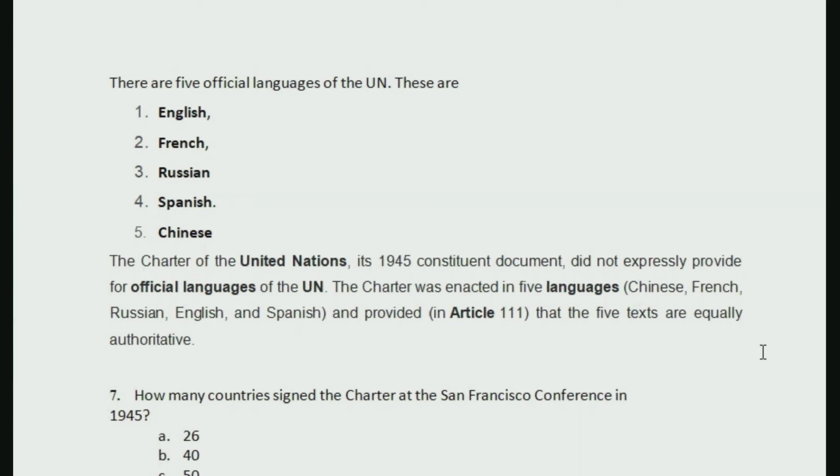That is why, based on this particular article, many a time questions are asked regarding official languages of United Nations. If you read the charter, it does not mention these are official languages, but the charter was enacted in these 5 languages, and it is mentioned inside the charter that they will be equally authoritative.